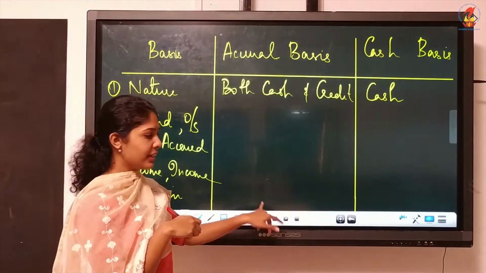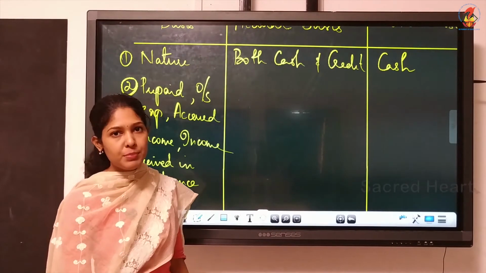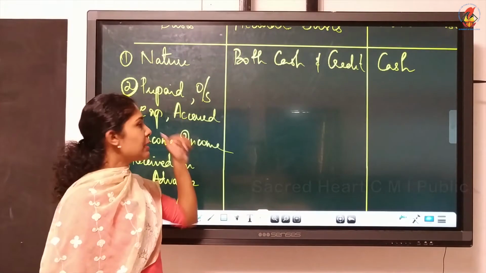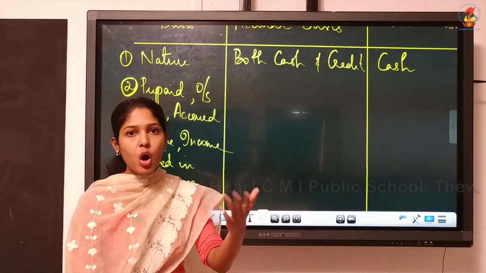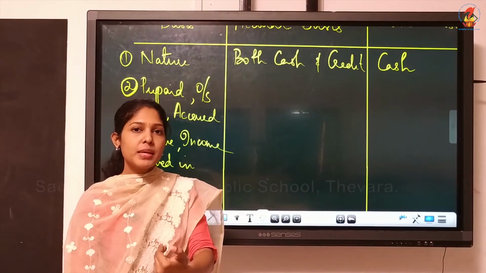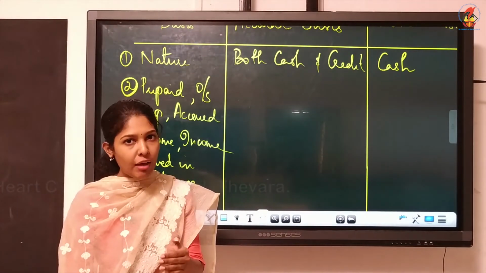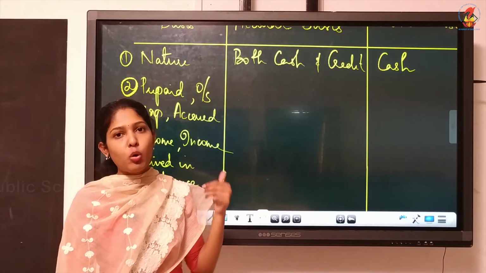You write outstanding expense, accrued income, income received in advance. First we will discuss what the meanings of these are. Prepaid expense. Prepaid means paid in advance. Already we settled that. Outstanding, this also we discussed. Outstanding means still we have to pay that. An expense which we have not paid yet will be termed as outstanding.